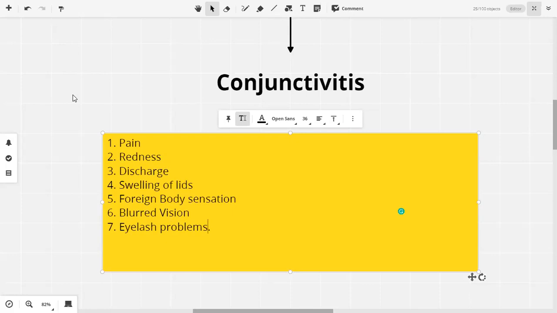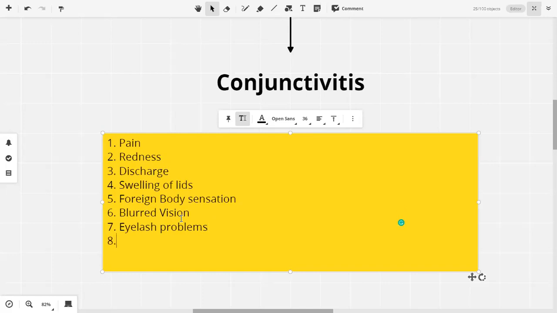And both of these two, they are more complications of conjunctivitis rather than the initial presenting symptoms or the initial lesions in conjunctivitis. Yes, but a person with chronic conjunctivitis can present with eyelash problems, as we will see in one specific type of conjunctivitis.